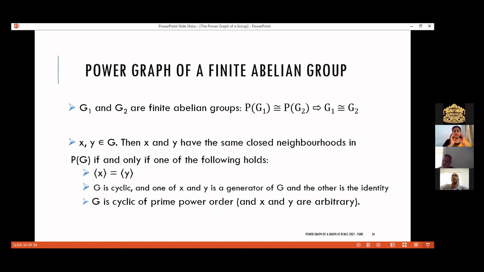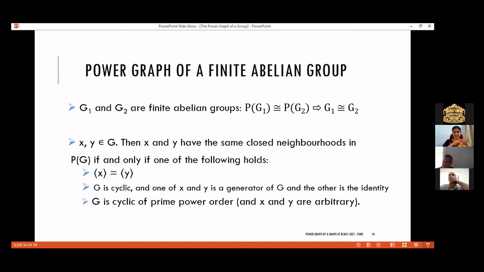If we consider two finite abelian groups G1 and G2 whose power graphs are isomorphic, then the underlying groups G1 and G2 are isomorphic. So in such cases, to study group properties we can use the power graphs, and to study graph theoretic properties we can use the underlying groups. This is a place where power graphs play an important role.